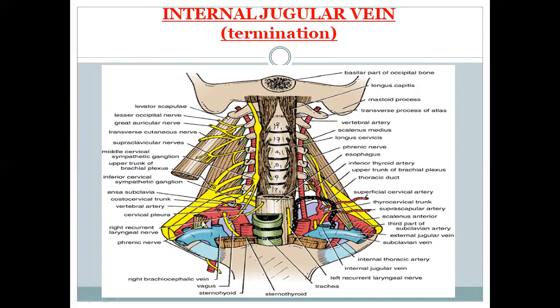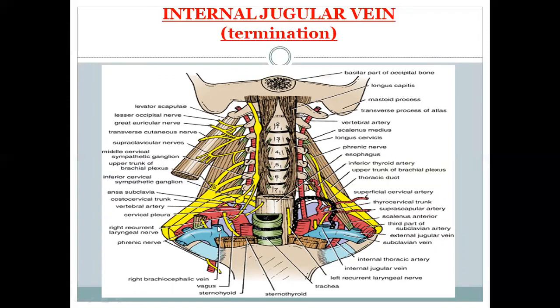Posteriorly, we have the phrenic nerve. This is the subclavian artery. This is the thyrocervical trunk. This is the brachial plexus, and this is the cervical plexus. This is the levator scapulae. This muscle is levator scapulae, and this is the cervical plexus. This is the sympathetic trunk. This is the vertebral artery. These are all the posterior relations of the internal jugular vein.